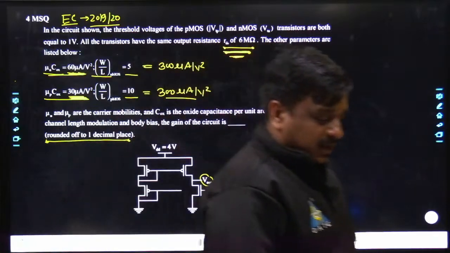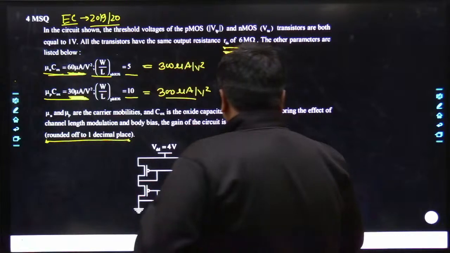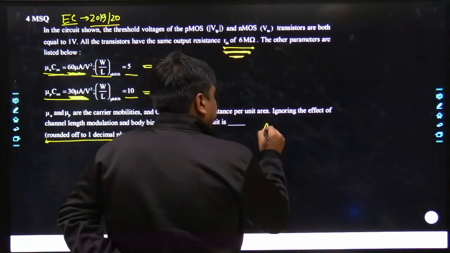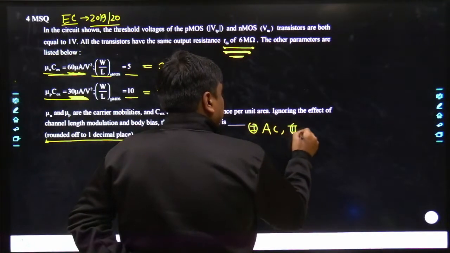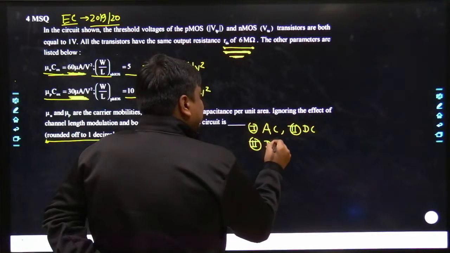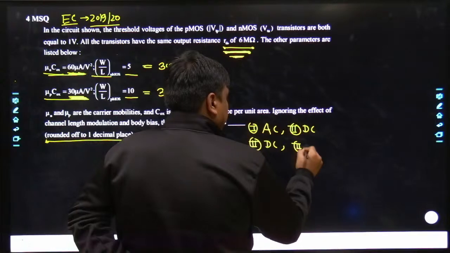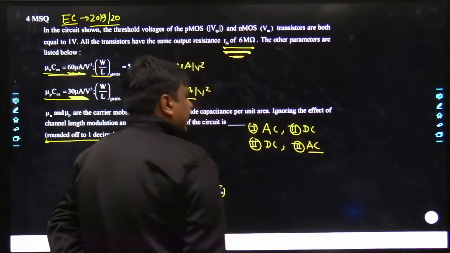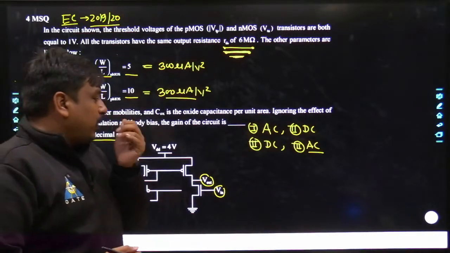My dear friends, I would ask one more important thing. First, should I use AC analysis? Then should I go for the DC analysis? Or initially should I use the DC equivalent of the circuit and then go for the AC equivalent analysis of this circuit? Tell me.